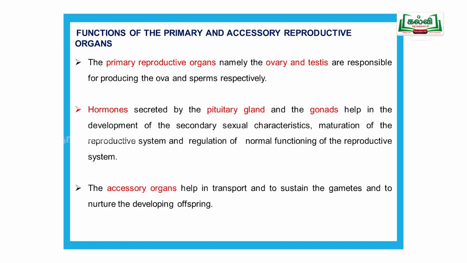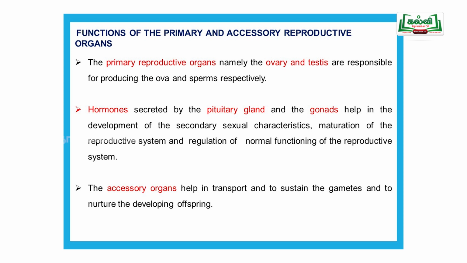Now we are going to study the functions of primary and accessory reproductive organs. What is primary? Which is main? That is called the primary reproductive organ. Ovary and testes are the primary reproductive organs. They are responsible for production of sperm as well as egg. From the ovary, eggs or ova are formed. From the testes, sperm is produced.